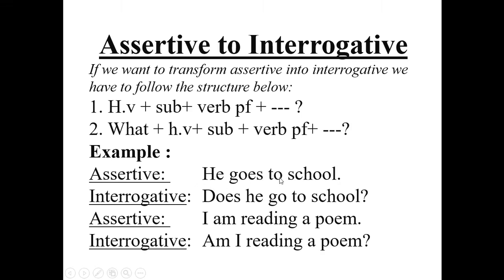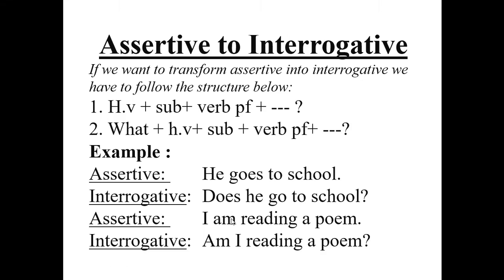The sentence is in present indefinite tense, and we know if a sentence is present indefinite tense, the helping verb is do or does. Here we have used does. Why? Because the subject of this sentence is third person singular number. That's why we have used does.